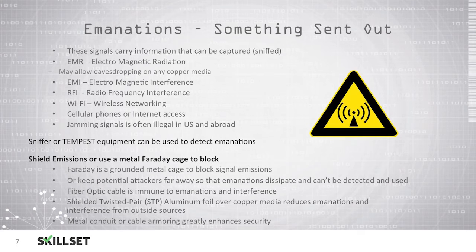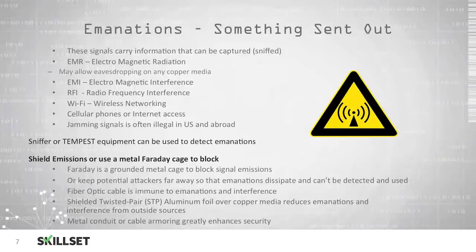If you detect emanations from your equipment, then you should take steps to block the emanations so that an unauthorized user is not able to use this as a vector to attack you. You can shield emissions using a metal Faraday cage to block the emissions. A Faraday cage is a grounded metal cage that can be used to block those signals, and you should remember the term Faraday cage for the CISSP examination.